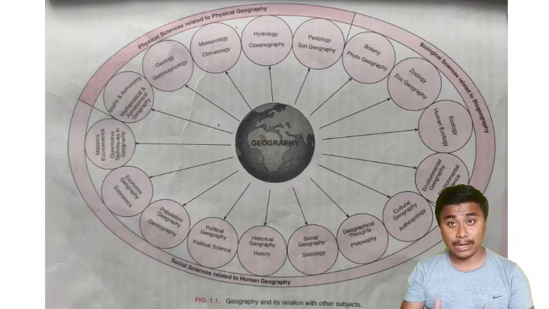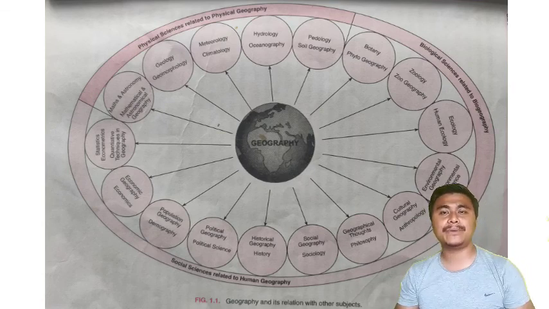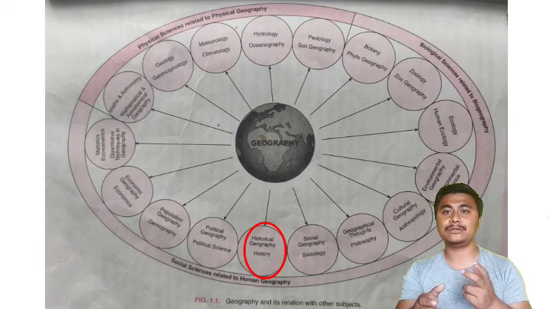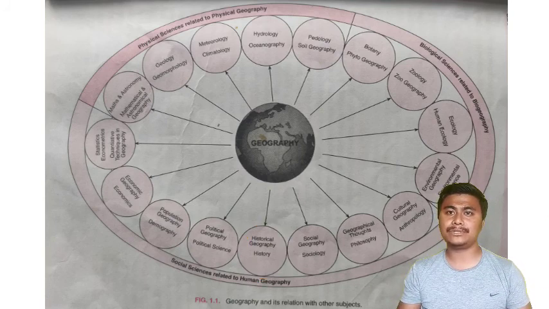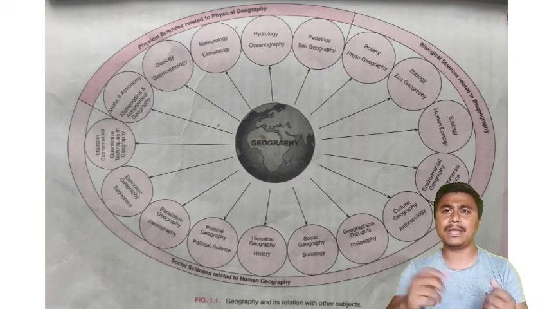Now similar traces of interdependency we can even see in the social sciences also. For example, history and geography. We can say that they are the two sides of the same coin, because if you see, both study about time and space.